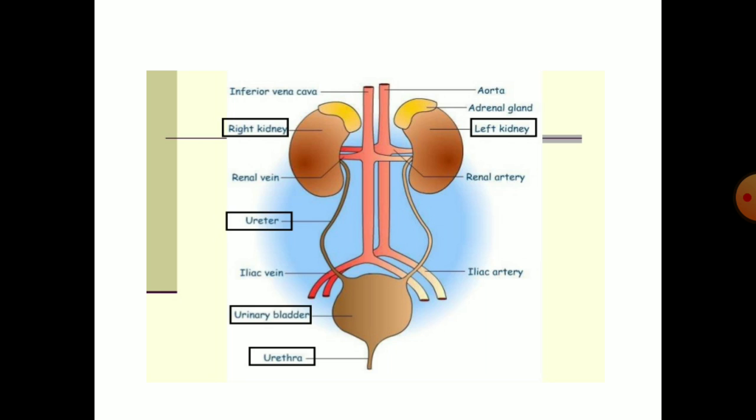Now each kidney is bean shaped and reddish brown, and it measures around 10 to 12 centimeters in length, 5 to 7 centimeters in width, and 2 to 3 centimeters in thickness, and the weight is about 150 grams.